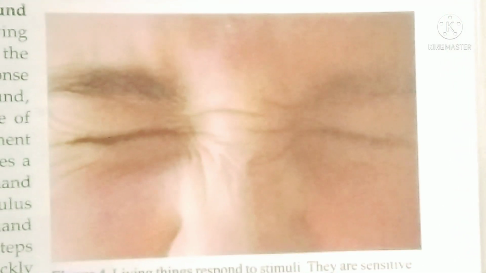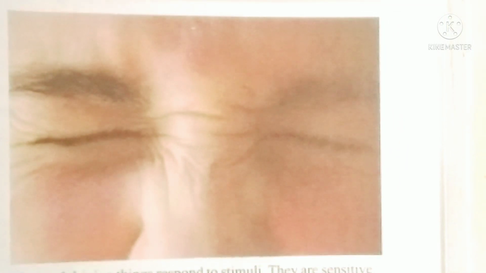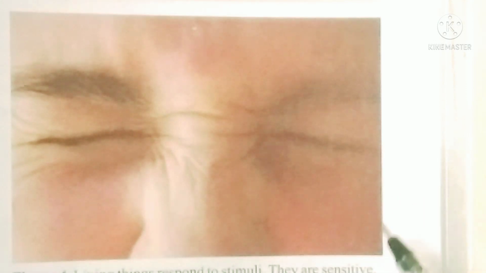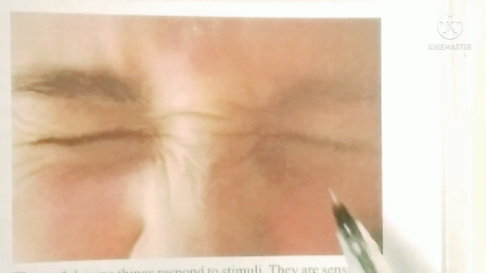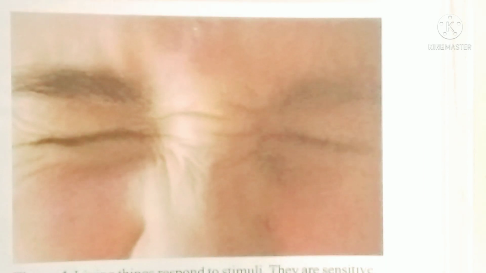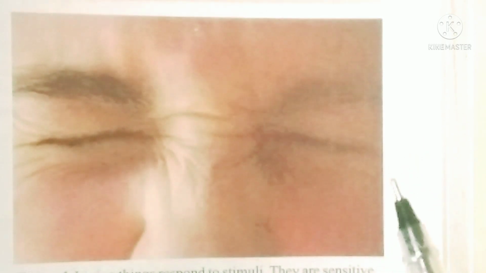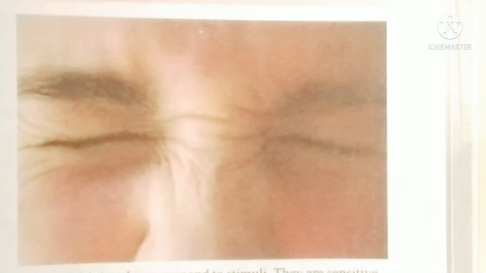force. Now look at this picture, you can see a person responding to the glare of bright light. When bright light falls on your eyes, immediately you try to close your eyes. Whatever changes are taking place around you are called stimuli, and the reaction you give according to the changes is called response. So here, bright light falling on the eye is the stimulus, and closing the eye is the response.